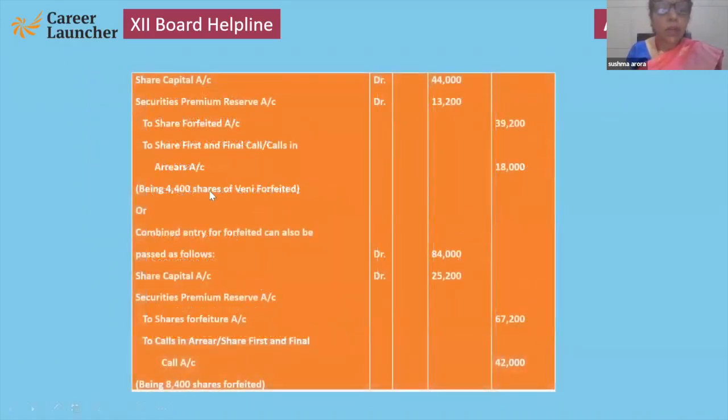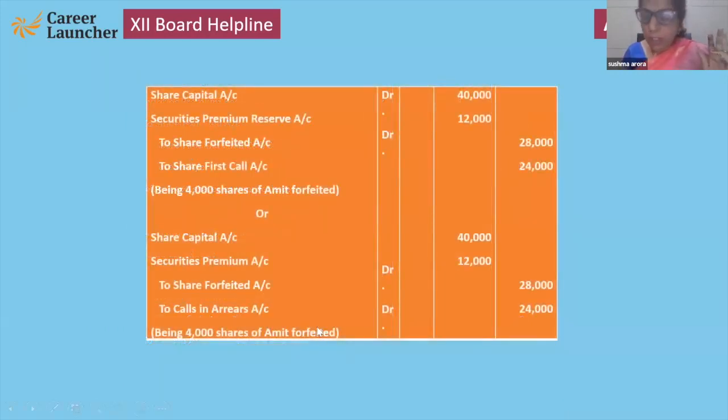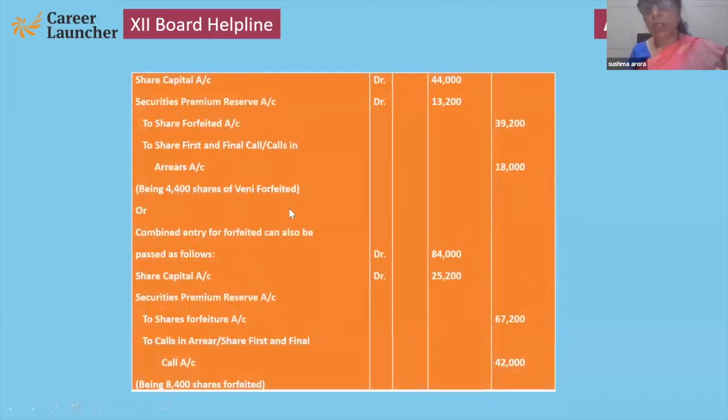Now see, Vani's shares will also be forfeited. So share capital debit, SPR debit, to first and final call. But it's my suggestion, in place of first and final call, you have to write calls in arrear. Okay, so generally to make the question easy, forfeit them separately, because both belong to different categories. So first we have to forfeit Amit's shares, then forfeit Vani's shares.